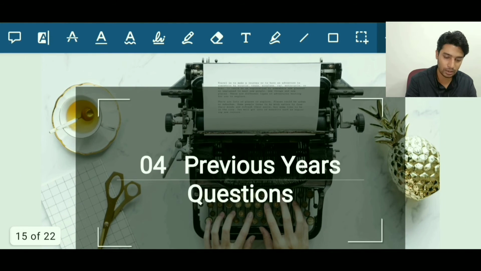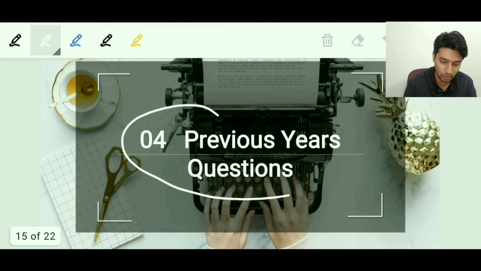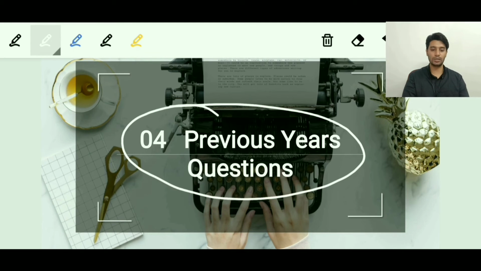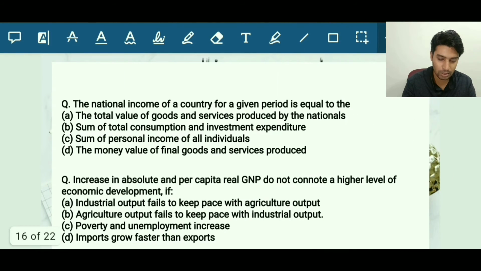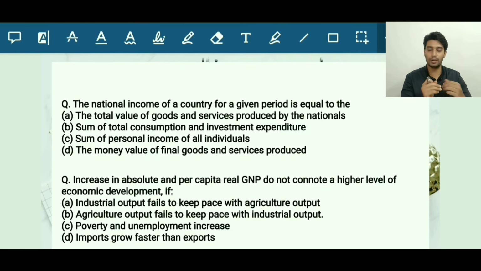Moving on to the next slide. The next slide talks about the previous year's papers. So we have effectively come to the end of the lecture, and let's discuss the previous year's papers. All these questions have been taken from the previous year's civil service papers so that you understand what kind of questions are asked. In fact, the depth in which we have dealt with the topics is not the depth at which they ask the questions, but we have dealt with it in that much detail because I want to ensure that none of the students who watch this lecture face any problem in solving these questions in the examination.